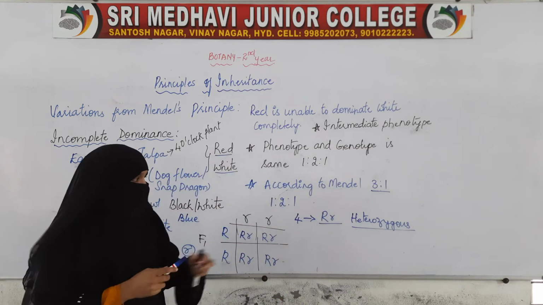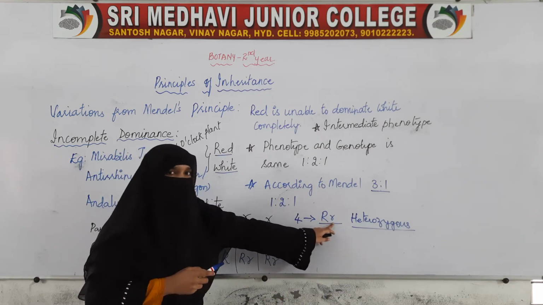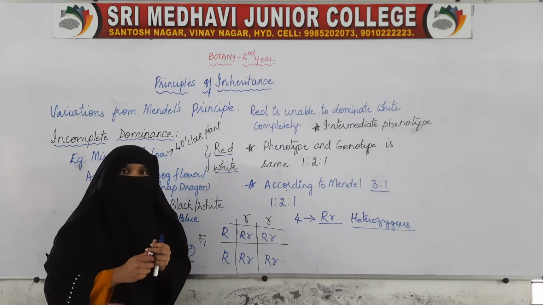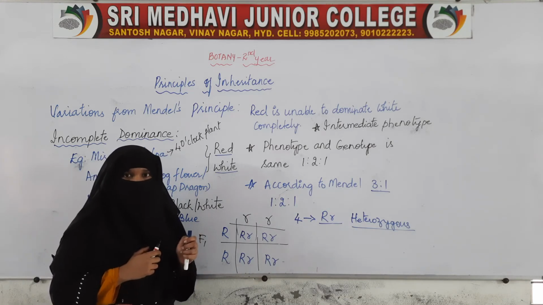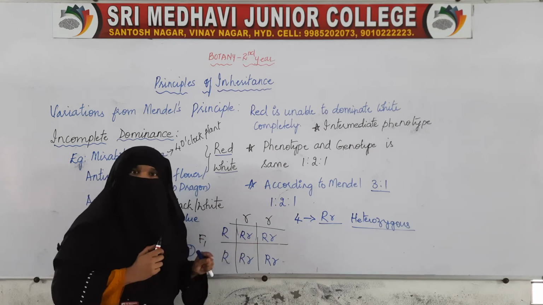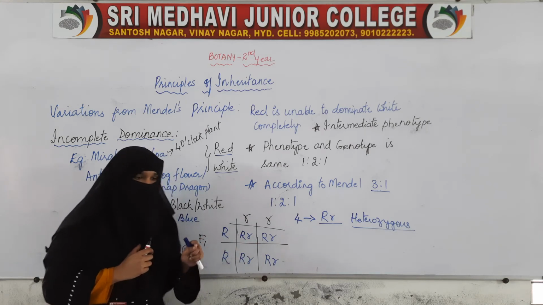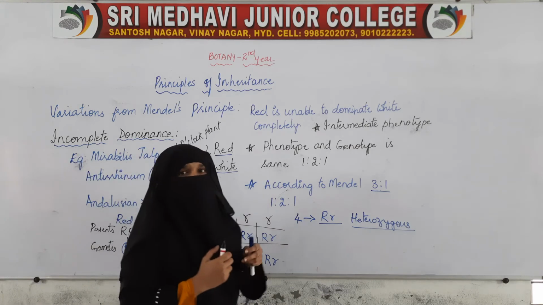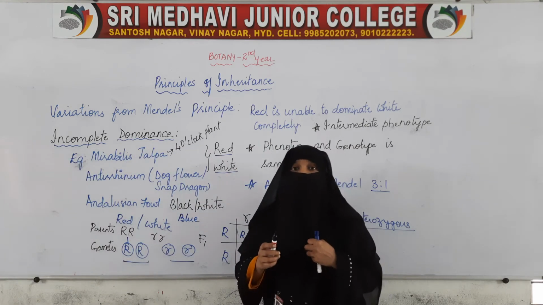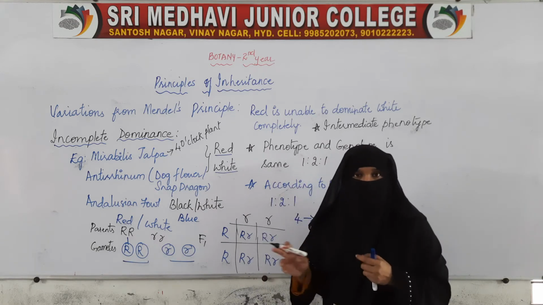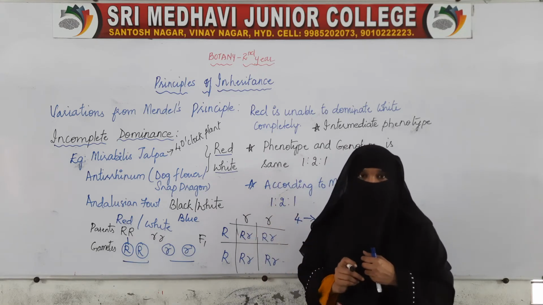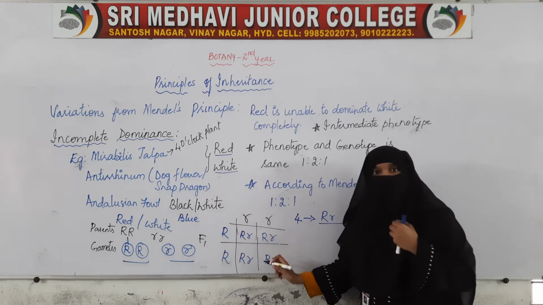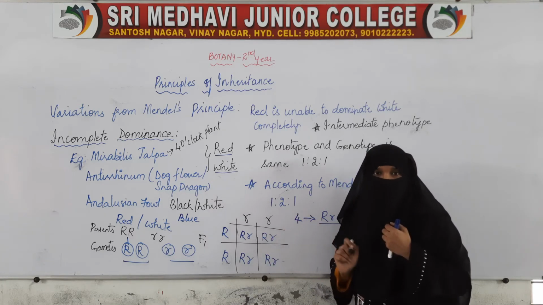Now, which color? This is capital R and small r. Can you tell me the phenotype of this? Which color flower will it produce, according to Mendel? In the F1 generation, according to Mendel, all the offspring will have the dominant character.